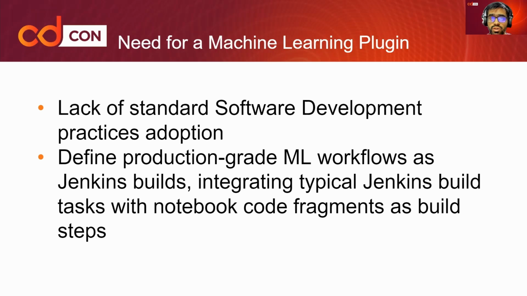The essential goal of the machine learning plugin was to be able to create these deployment steps for the various machine learning steps. For example, a machine learning pipeline includes steps such as training, then deployment, testing, learning. All of these can be taken up as different machine learning build steps and can be executed so that they can have a great production grade workflow with the help of Jenkins.